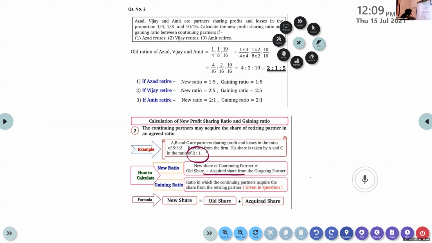So that is the gain that the continuing partners get. So that itself is the gaining ratio. So new ratio is equal to their old ratio plus acquired share from the outgoing partner. Let us see a problem.